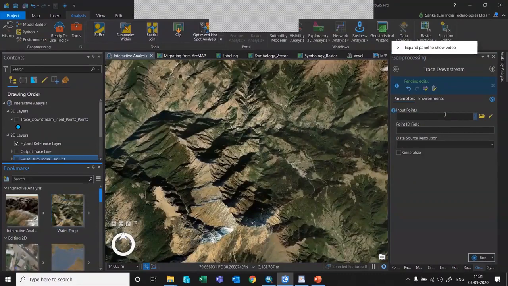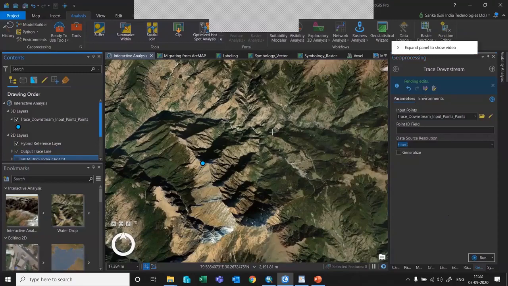So I'll just enable this. I have an input point. Here, if you see, this is my input point. I'll give this trace downstream, and I can set the point ID field, and I can even set the data source resolution. If I say finest, and click on run, it will generate the downstream, that is the flow of water from this particular location and where it is going and ending. I have already run this tool since it will take a little time. So let me show you the output.